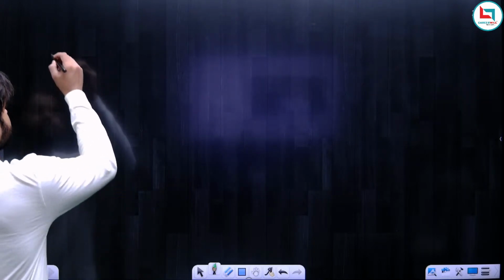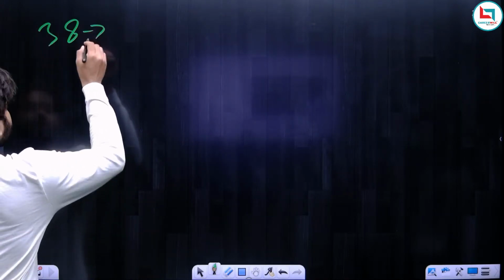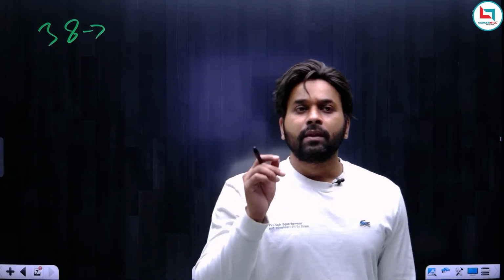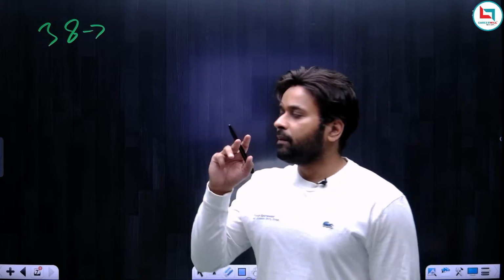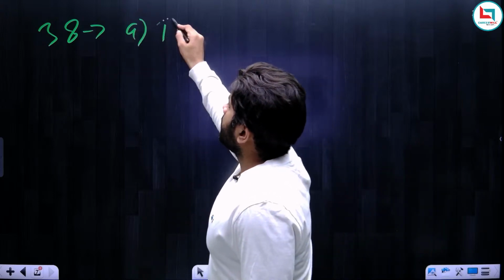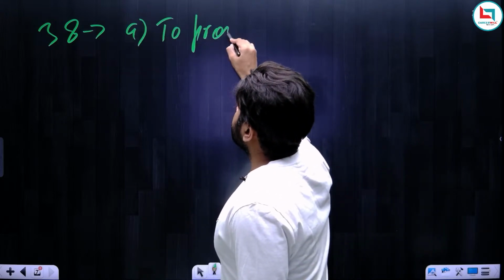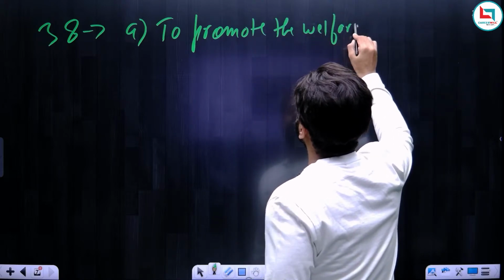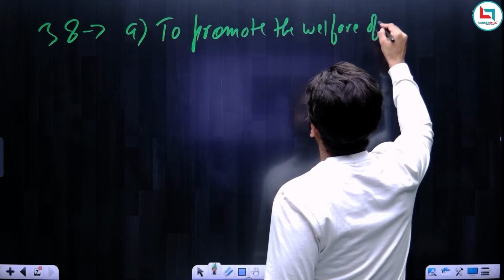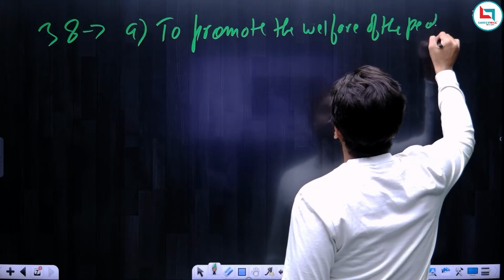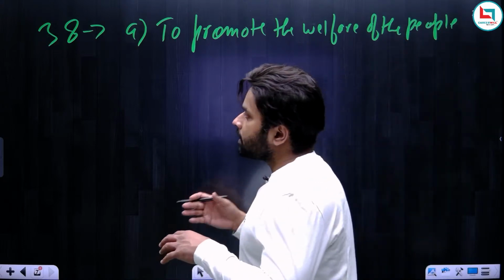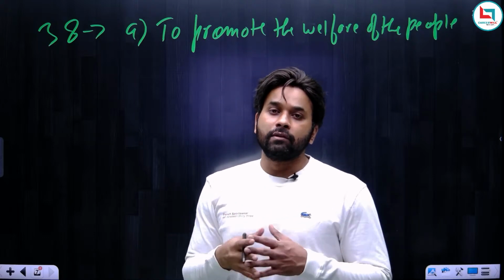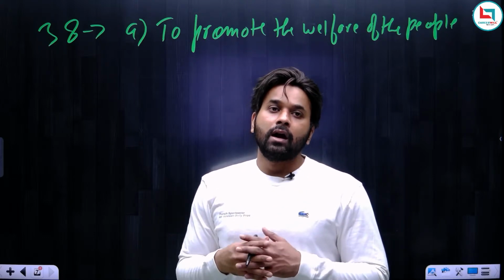Now we will start with the actual DPSP principles, and that starts from Article number 38. So what is Article 38? In Article 38, you have to remember two things. The first is to promote the welfare of the people. So the first thing under Article 38 is to secure or promote the welfare of the people. This is the first important thing under Article 38.